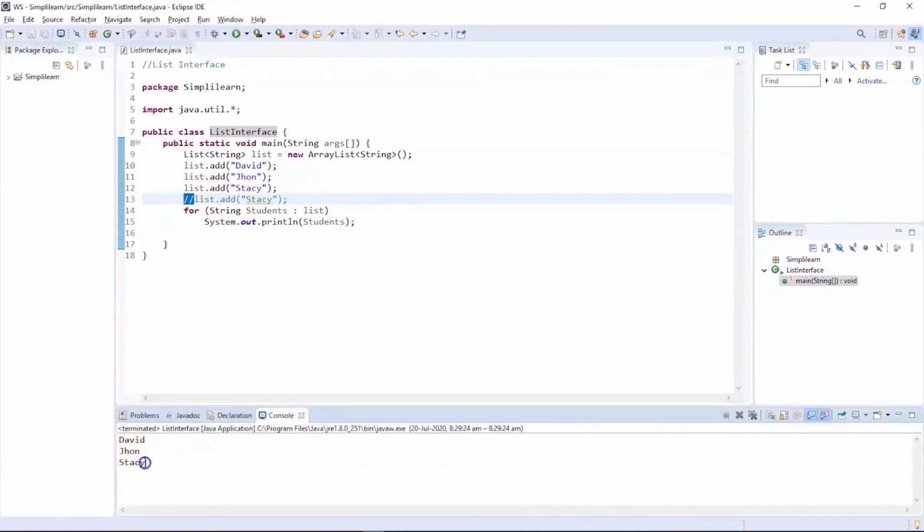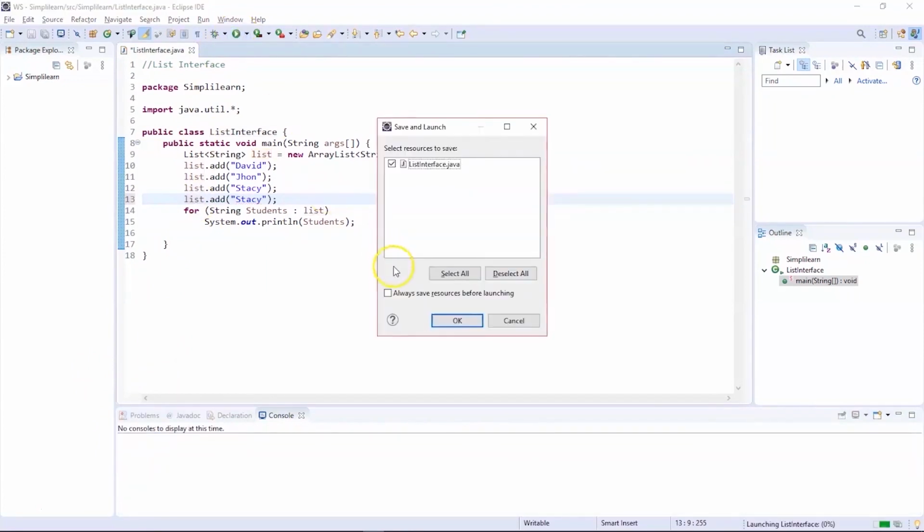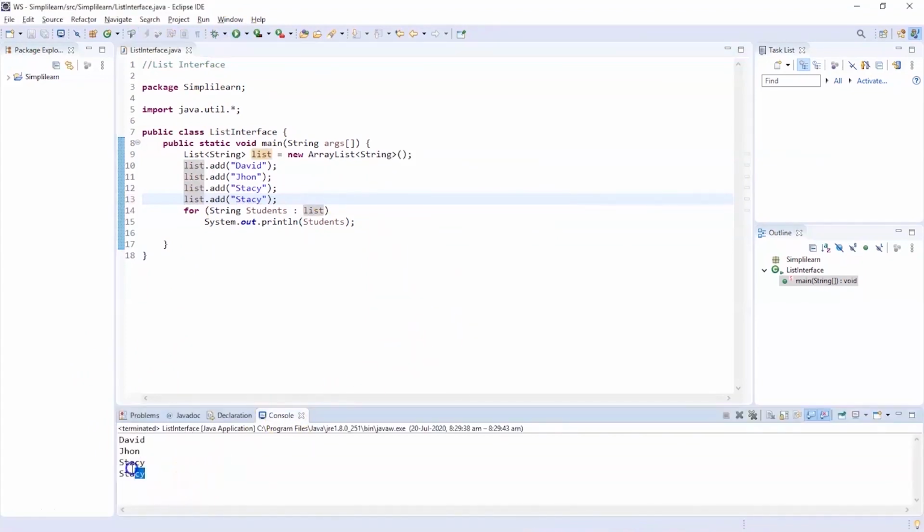You can see the program got successfully executed and the names David, John and Stacy are added into the list. Now let's come back to our program and remove this comment and try to run again and check if the 4th element, which is the duplicate of the 3rd, Stacy, will be added into the list or not. As you can see, the program got successfully executed and the 4th element, which is Stacy, the duplicate, got successfully inserted into the list. So this is how the list interface works.